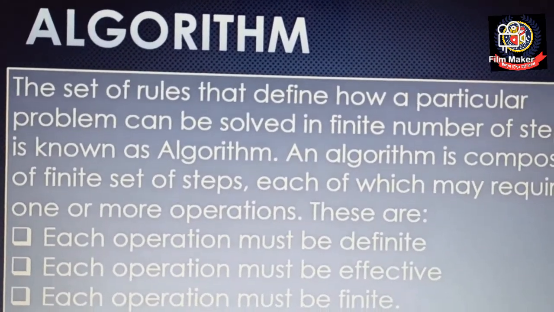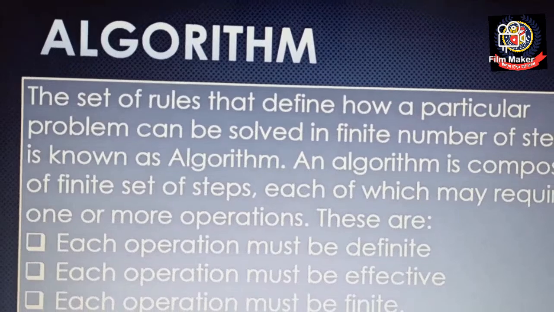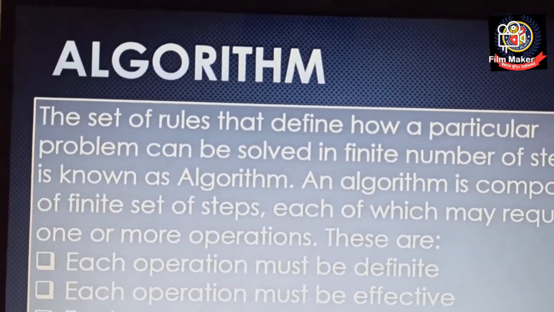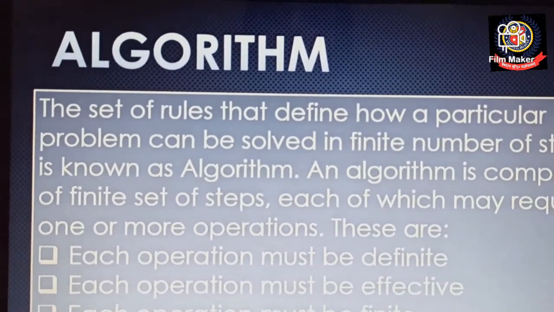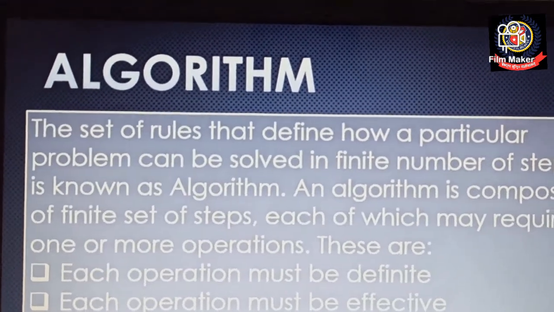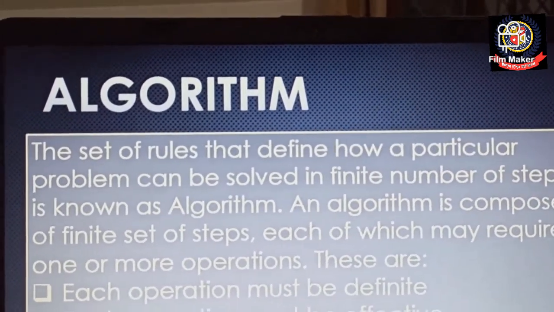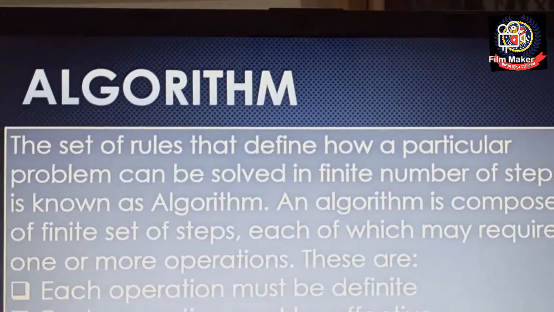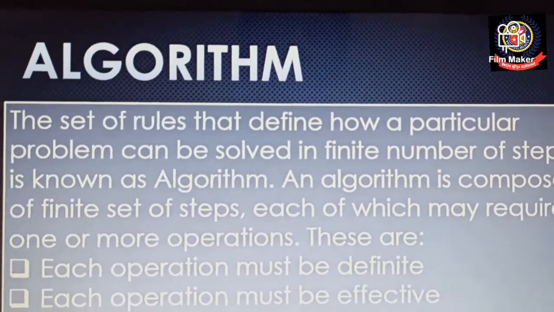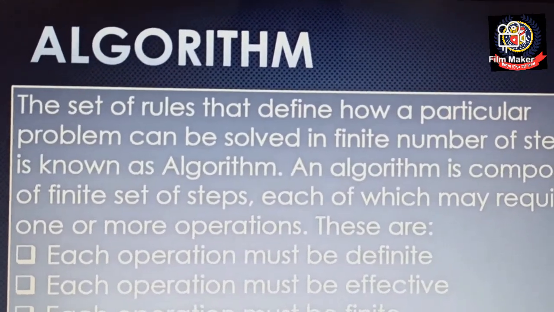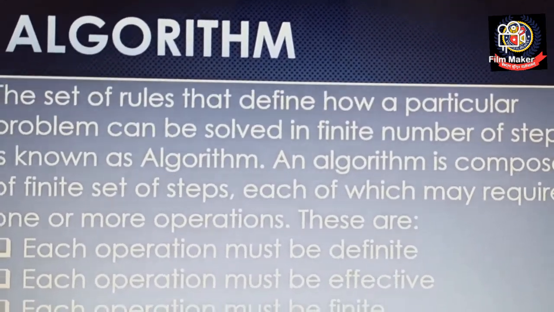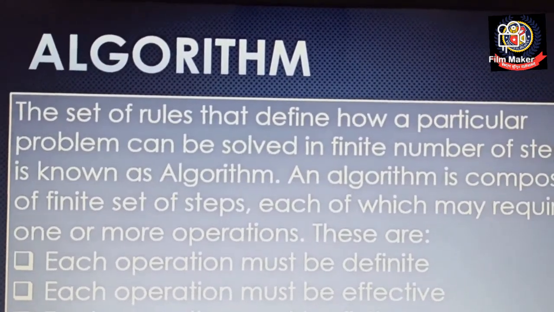Suppose I want to perform arithmetic on integer numbers, that is possible, and I will get a proper solution for that. But if I'm performing arithmetic on real numbers, some values you can express but some you can't, because of the long decimal. Many times it happens that you get 0.333333 like this, but that is not an effective solution. No, this is not. Each operation must be definite. Suppose I say 6 divided by 0, that again is not definite. So this is about the algorithm.